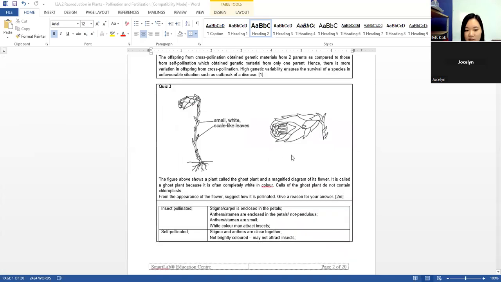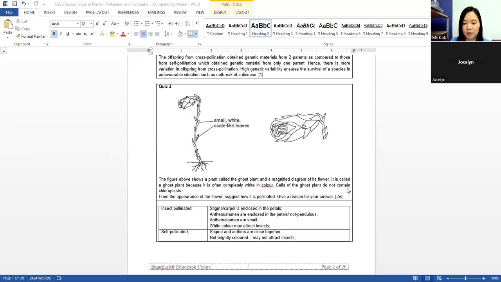This is another quiz. This figure shows a plant called ghost plant and a magnified diagram of its flower. It is called ghost plant because it is often white in color.